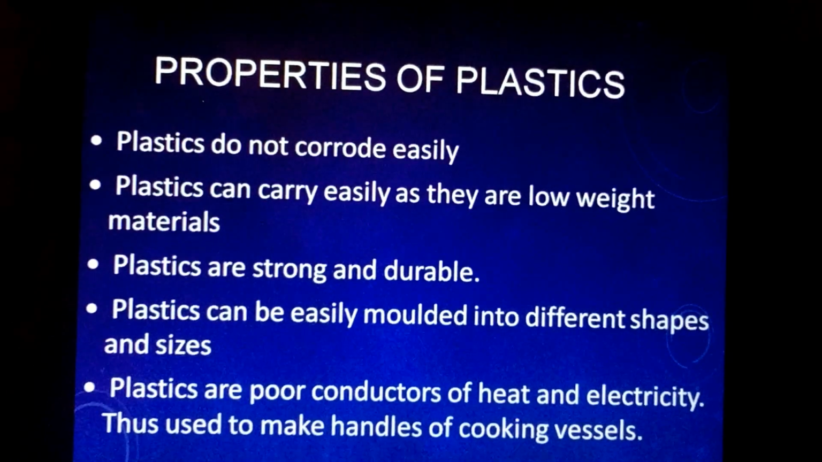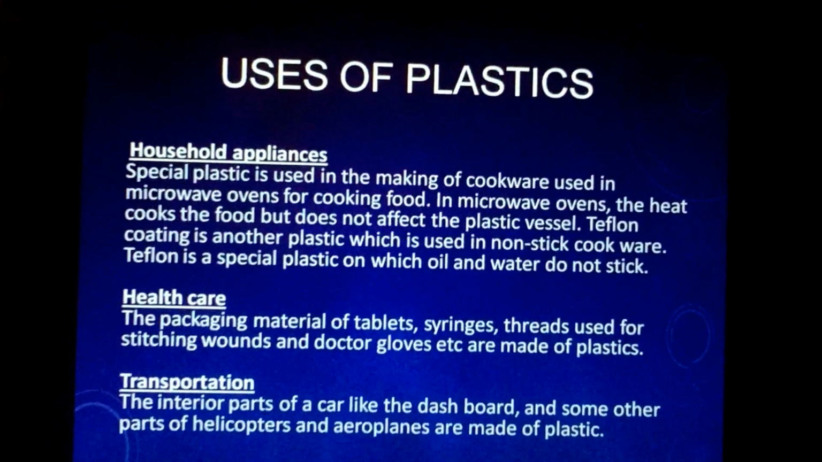Plastics can be easily molded into different shapes and sizes. So you must have seen plastics have so many shapes, so many sizes, and this is why it is so widely used in our day-to-day life. Plastics are poor conductors of heat and electricity. So plastics are poor conductors, meaning the material which is inside the plastic vessel gets heated and the plastic does not get heated. So it does not conduct, but the material which is inside it conducts. It is used for making handles of cooking vessels.